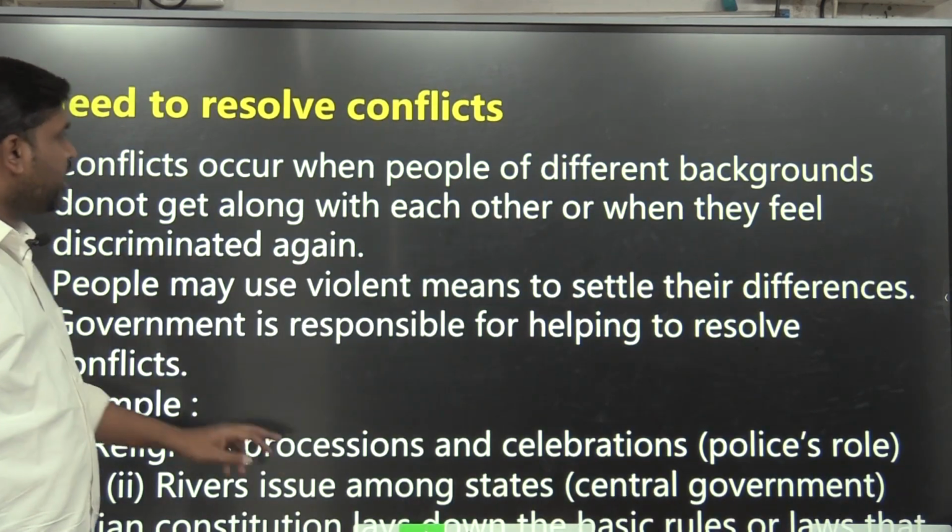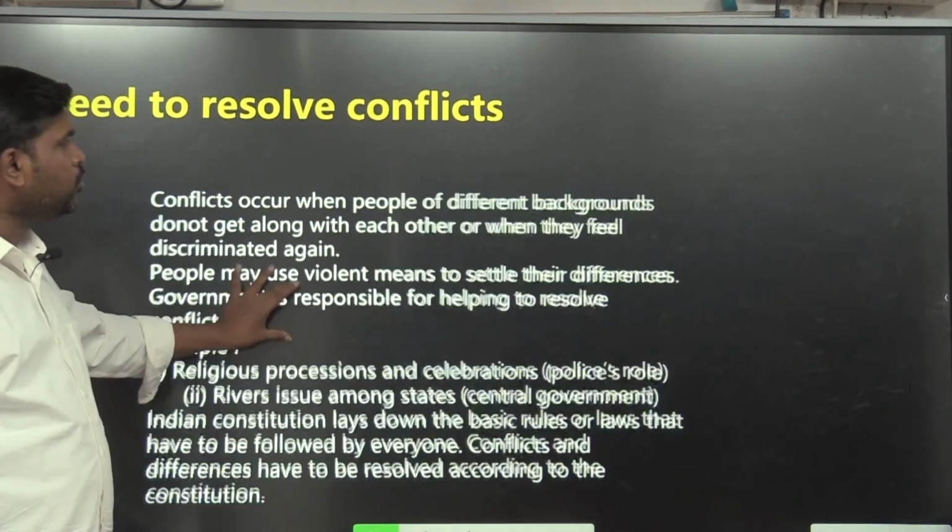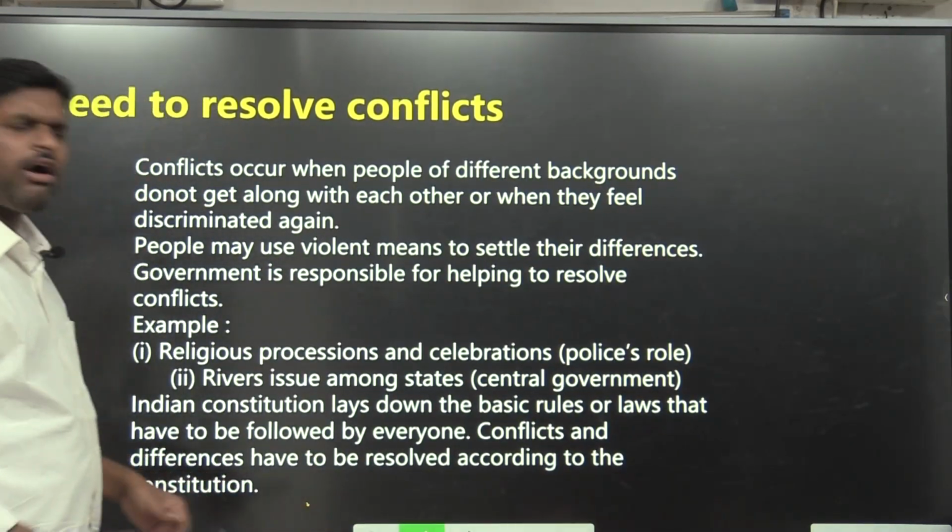People's participation: need to resolve conflicts. How to resolve the conflicts? Conflicts are common.